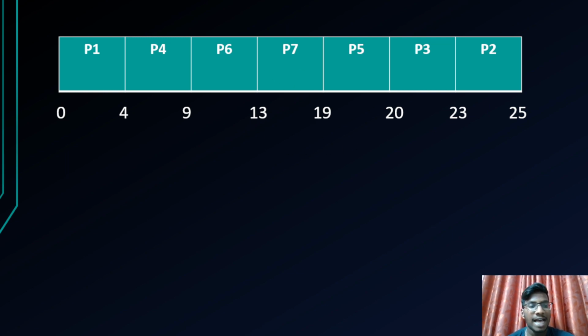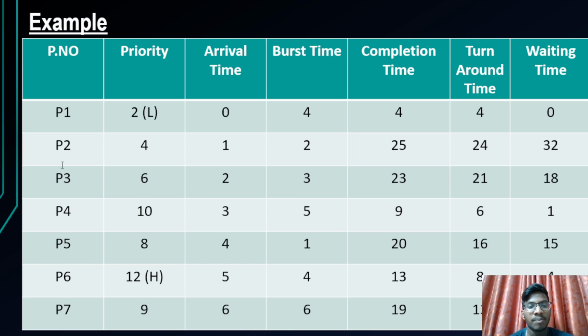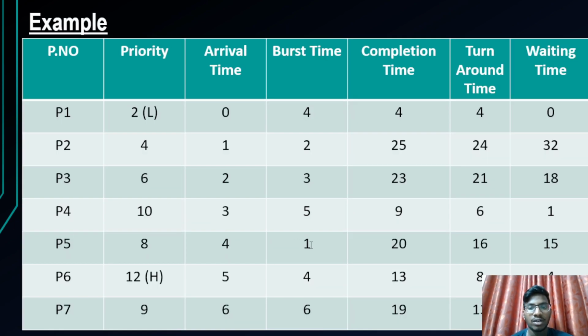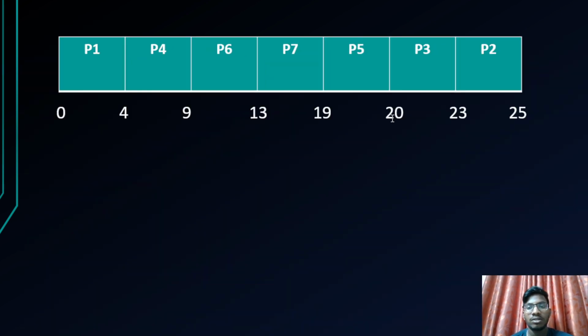After P7 is completed, we are remaining with P2, P3 and P5. Out of these, P5 has priority 8, which is higher compared to P2 and P3. So it will be executed in the ready queue. So 19 plus its burst time, which is only 1. As the burst time is 1, it will be executed for only one time unit. That is 19 plus 1, only 20.